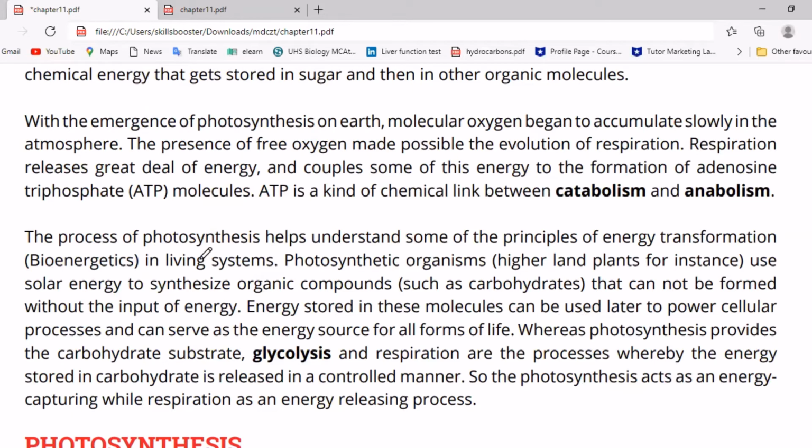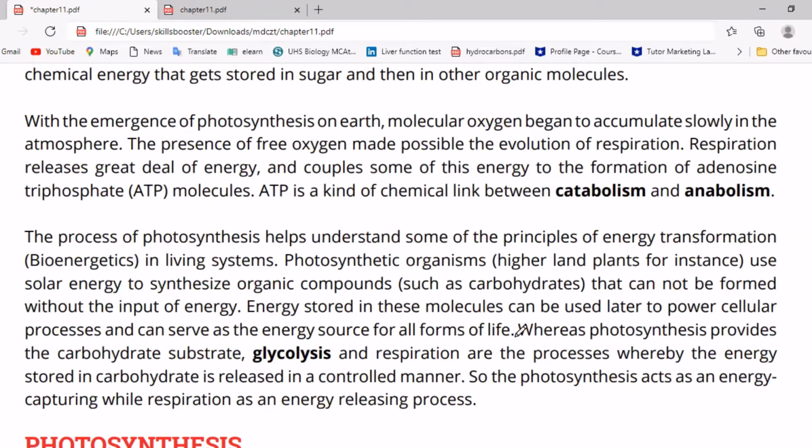If carbohydrate is not formed in photosynthetic organisms, then this energy cannot be used by other life forms, so life can't exist. Whereas photosynthesis provides the carbohydrate substrate, glycolysis and respiration are the processes whereby the energy stored in carbohydrate is released in a controlled manner.